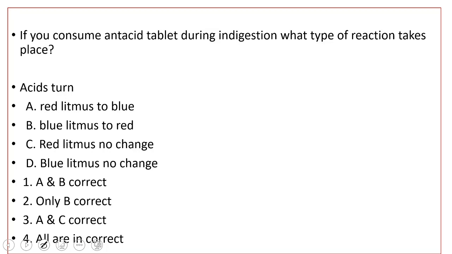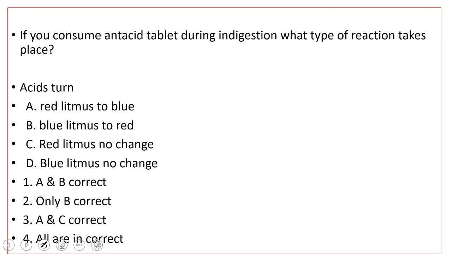That we call indigestion. So whenever there is indigestion, we consume antacid tablet or powder like Eno or Digene syrup or Digene tablets. So what type of reaction takes place inside the stomach if we consume antacid tablet during indigestion?